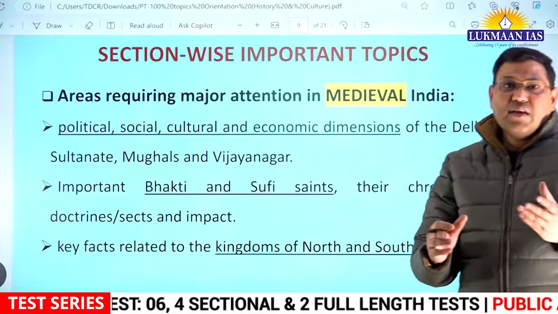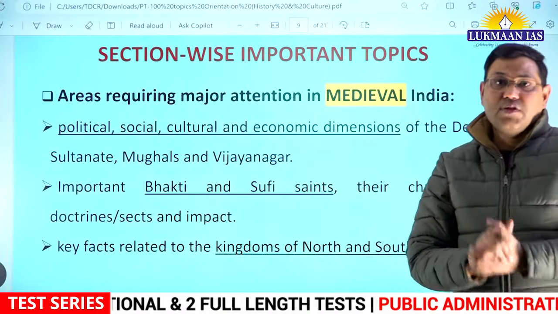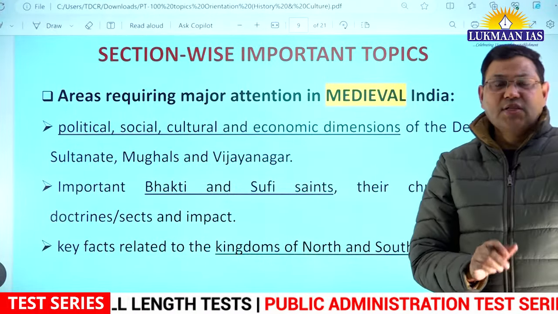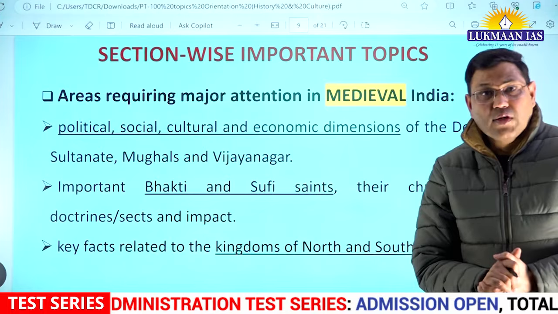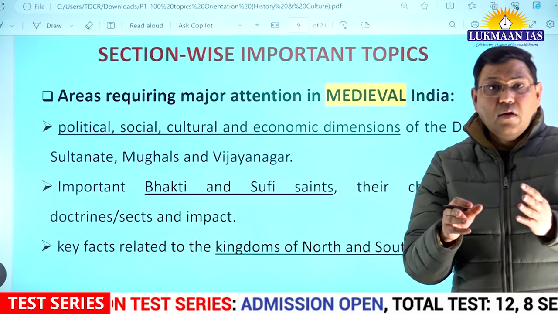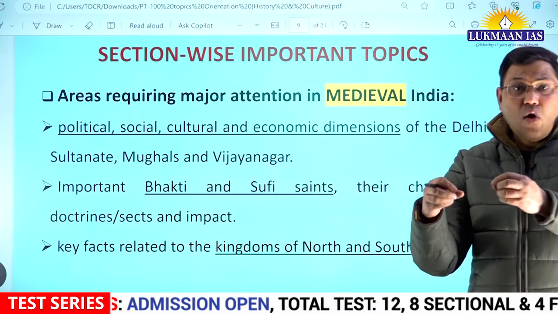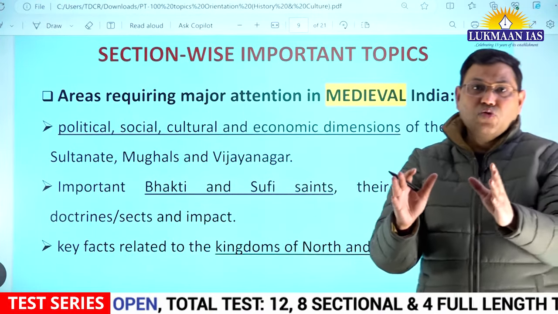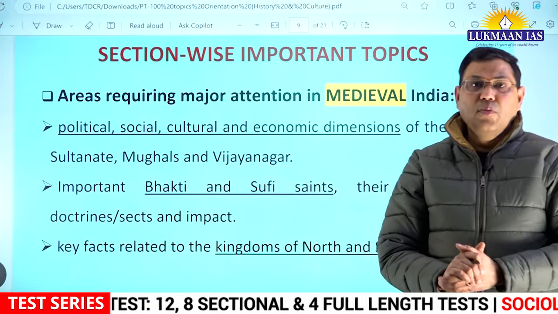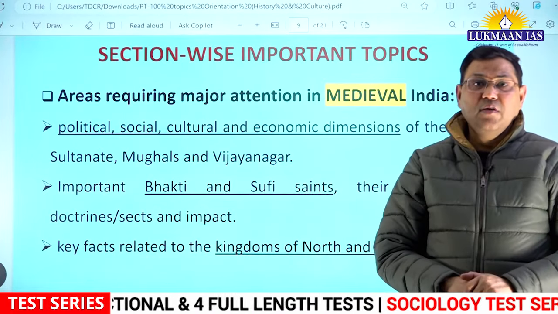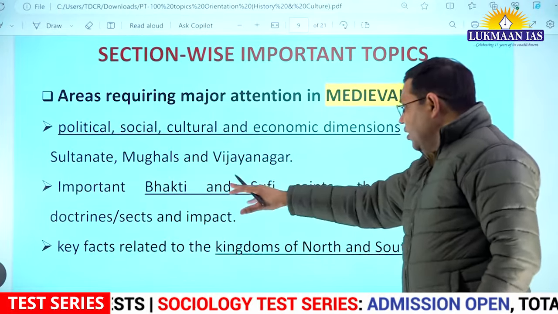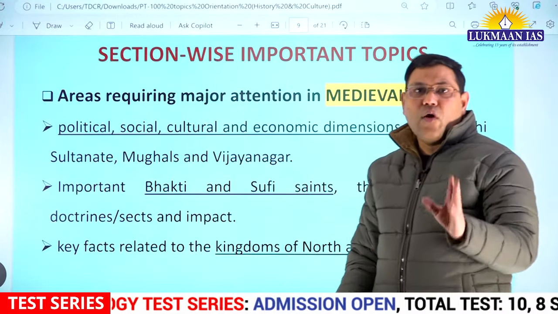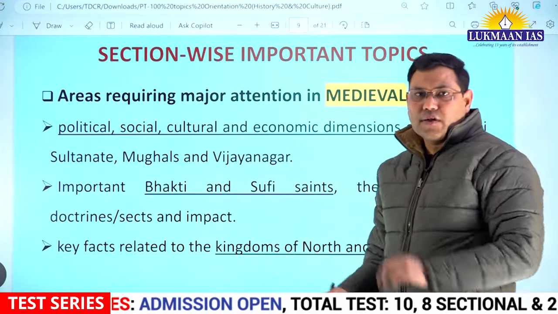For example, the Delhi Sultanate had 5 dynasties, right from 1206 up to 1526. Among these 5 dynasties, there were almost 32 rulers. You are not supposed to know about all these rulers. You are supposed to know about the important personalities and rulers and their contributions. For the Mughals, you should know more about the great Mughals and the founders, right from Babur up to Aurangzeb.